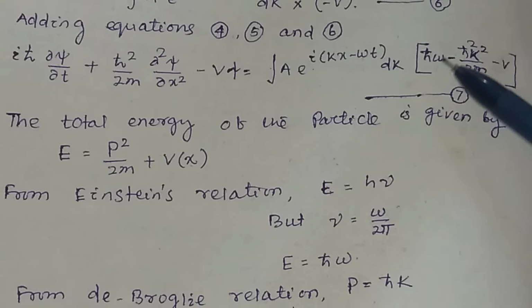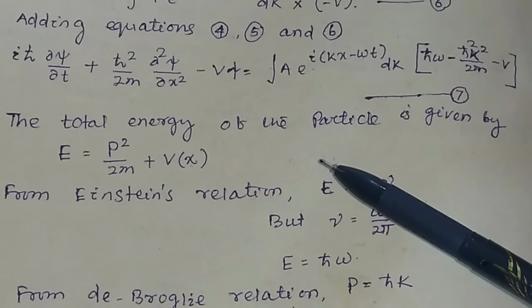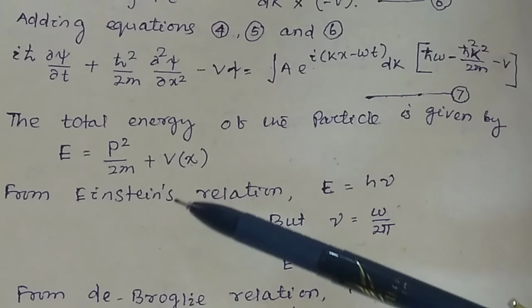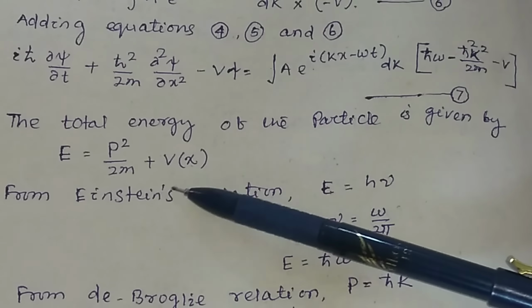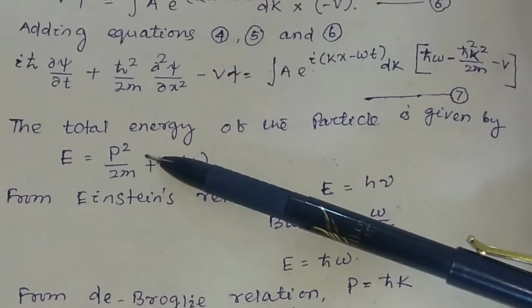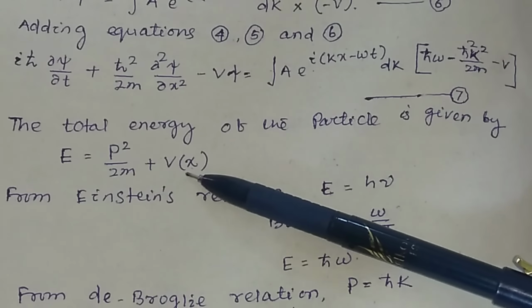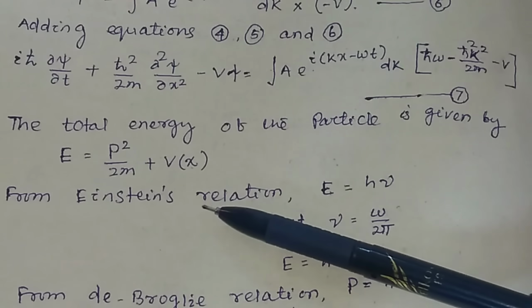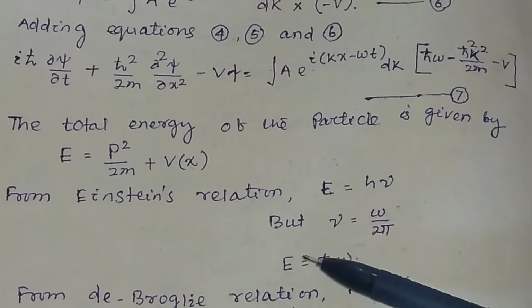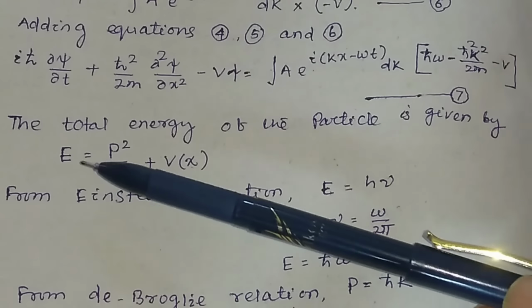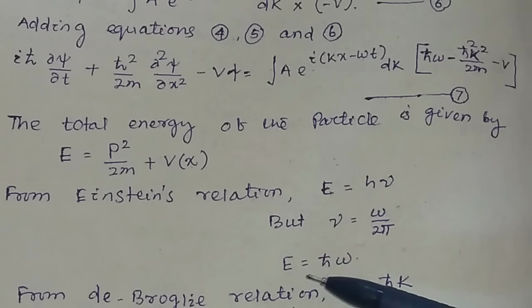See how this factor will be equal to 0. We know the total energy of a particle is given by the sum of the potential energy and kinetic energy. Kinetic energy here is p squared by twice m and potential energy is V(x). But from Einstein's relation we know the total energy E is equal to how much?